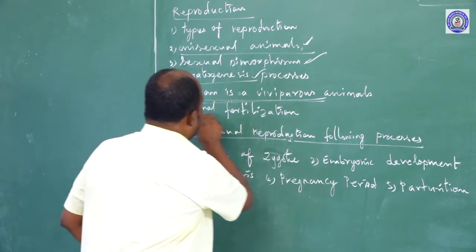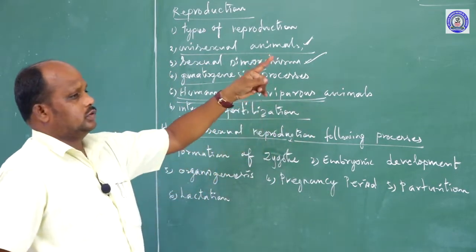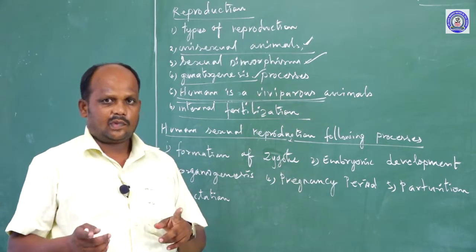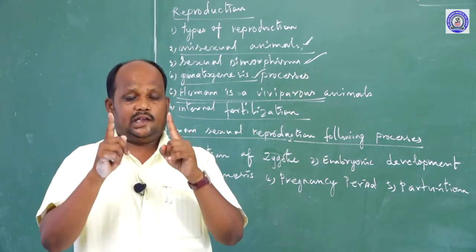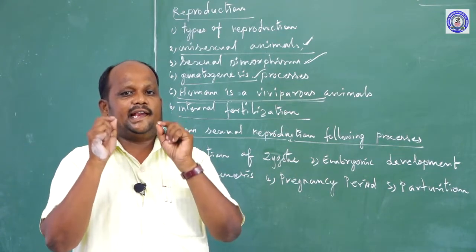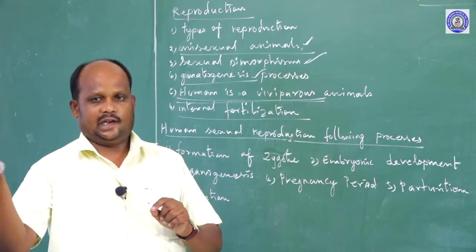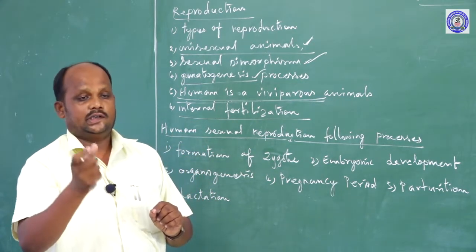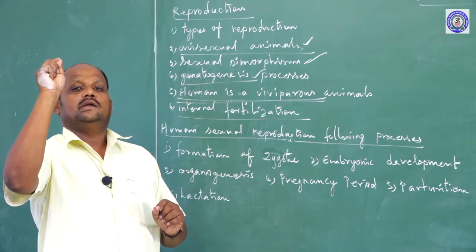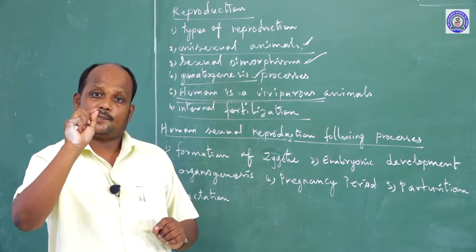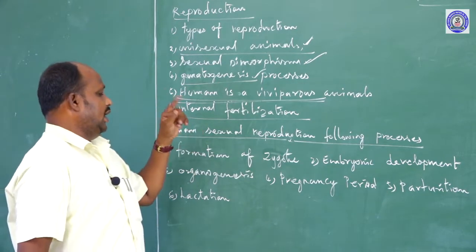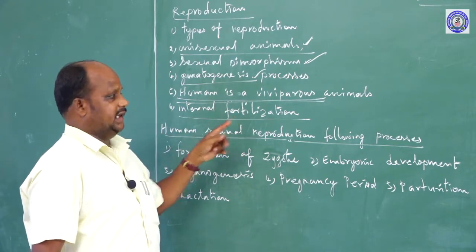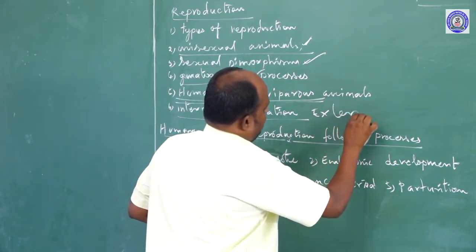Second, internal fertilization. Throughout sexual reproduction, human beings follow another process, internal fertilization. What is internal fertilization? Fertilization is of two types: one is external fertilization, the second is internal fertilization. Fertilization means the union of egg and sperm to form a zygote. The zygote forming process is fertilization. So, depending on the fertilization, animals are classified into two types: internal fertilization and external fertilization.